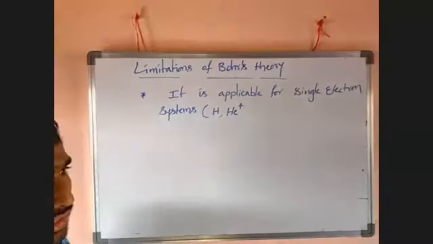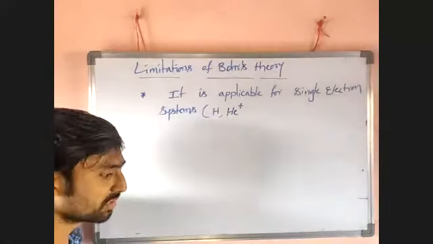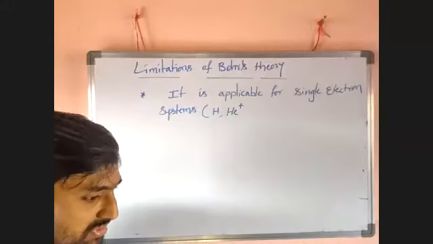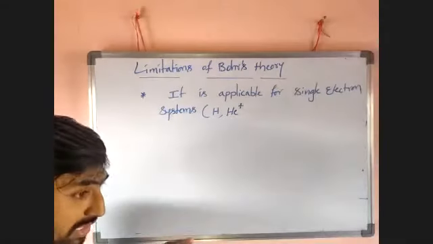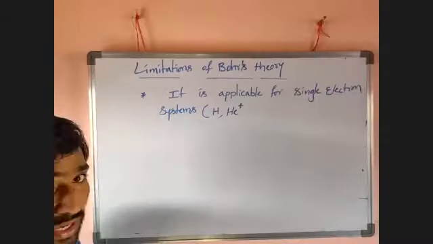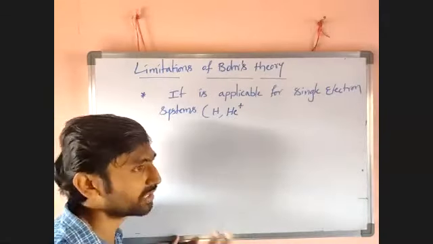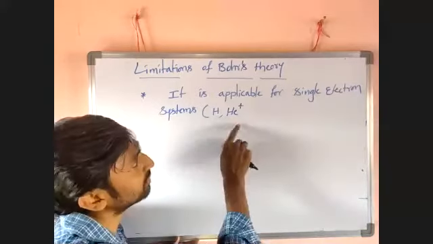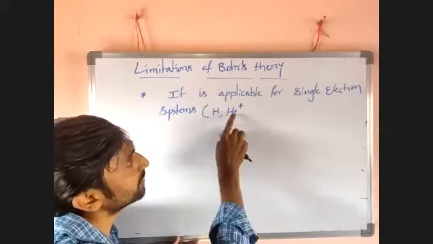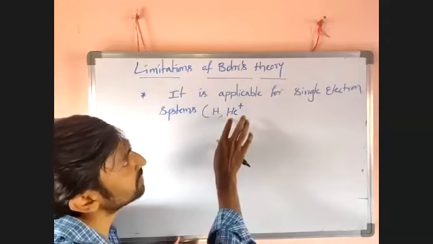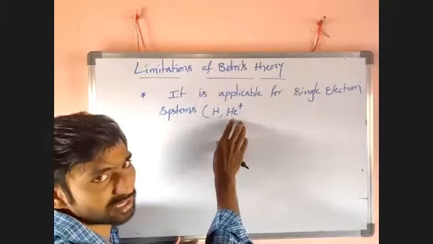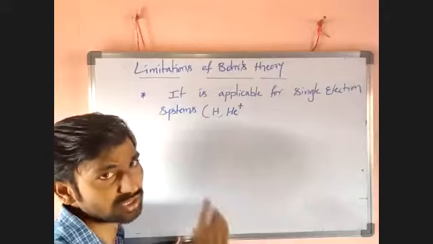According to that, the ionization energy question we already discussed. After removing one electron, a unipositive ion is formed. Helium has atomic number 2, it has 2 electrons. After removing one electron, one electron remains and it gets a positive charge. So it is also applicable for spectra like the hydrogen atom because it has only one electron.